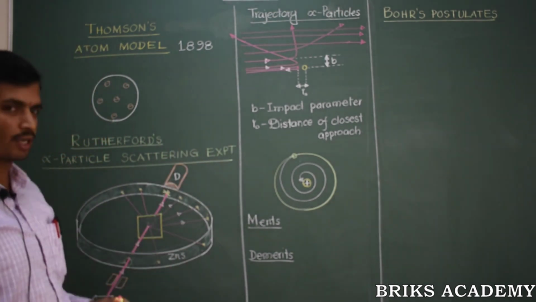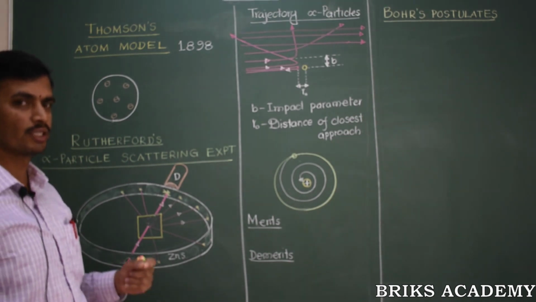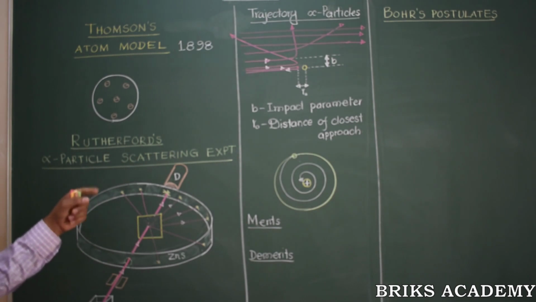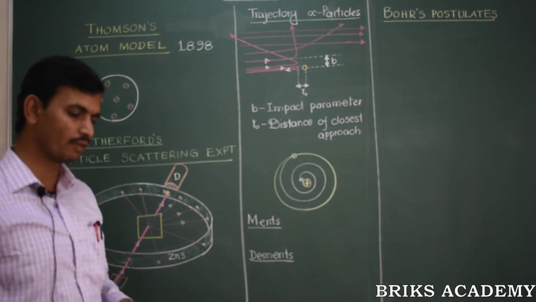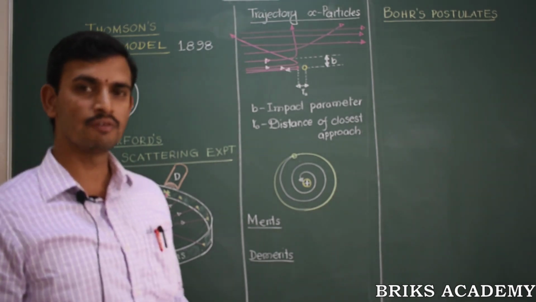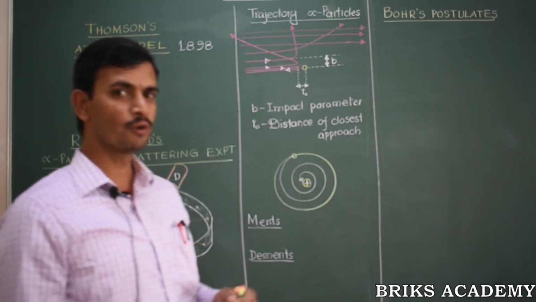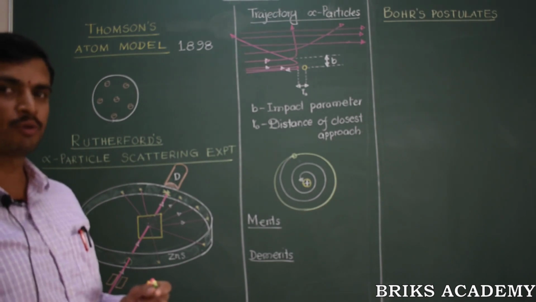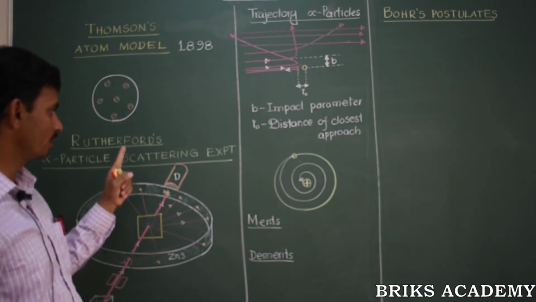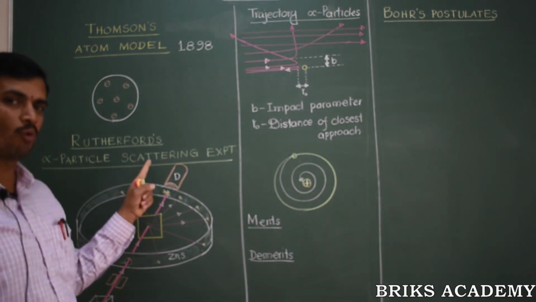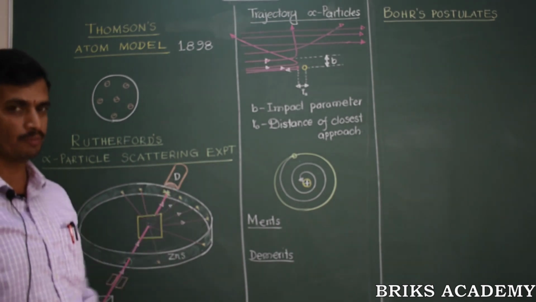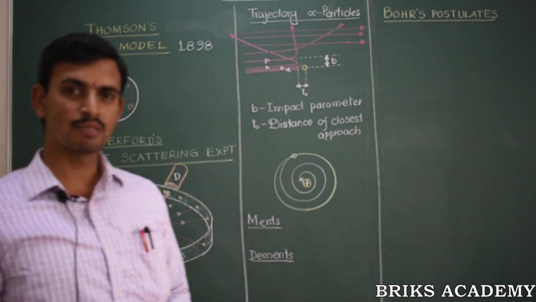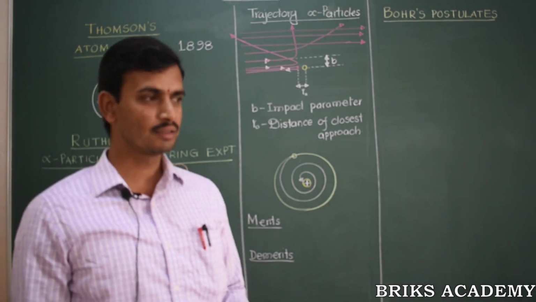Thomson's very own student, a research student named Rutherford, took over the study after his discoveries and research work in the field of radioactivity. So Rutherford wanted to propose an atom model. After his constant efforts, Rutherford proposed an experiment called the alpha particle scattering experiment, whereby he wanted to propose a new atom model. Rutherford called two of his students, Geiger and Marsden, and suggested an experiment to be performed.